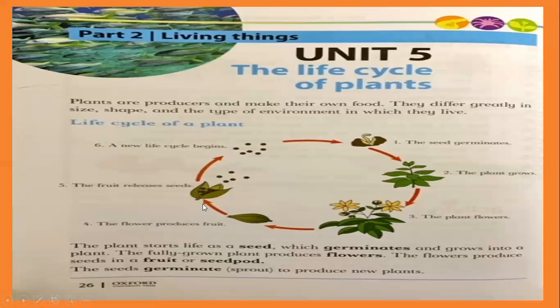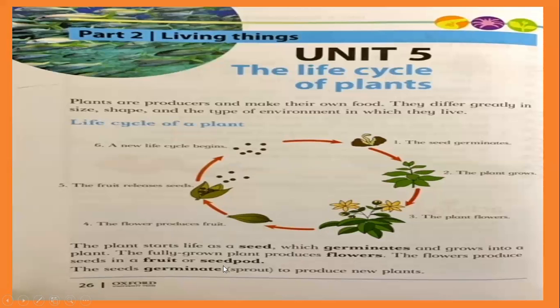This process is not as simple as I'm telling you or as you are seeing in the picture, that in 1 second the seed germinates, in another minute the plant grows and flowers. No, it takes maybe a month, the whole month, or maybe 4, 5, 6 months to complete this cycle, maybe more, not only months, maybe a year. A year will be taken to complete this cycle. The plant grows, becomes bigger, then flowers, then fruits, then seeds come out, and again seeds go inside the ground. So it will take time.